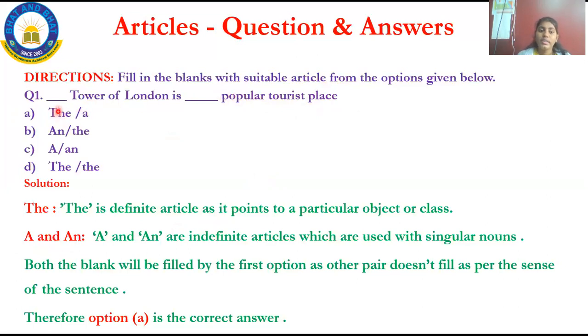Now what is that? The Tower of London is a popular tourist place. So what is the correct option? Option A. It has to be filled with the and a. Both the blanks should be filled with the first option, as others will not make sense in the sentence. Try with others. See, A Tower of London, no. The Tower of London, the popular, no. The other options will not perfectly match the sentence. So therefore option A is the correct answer.